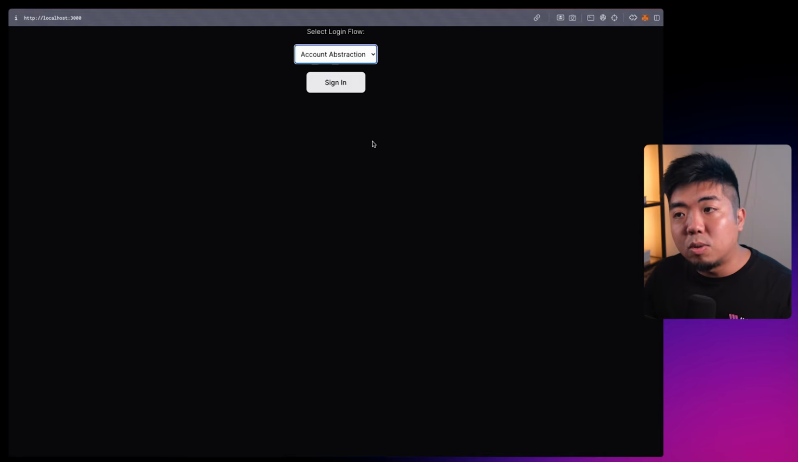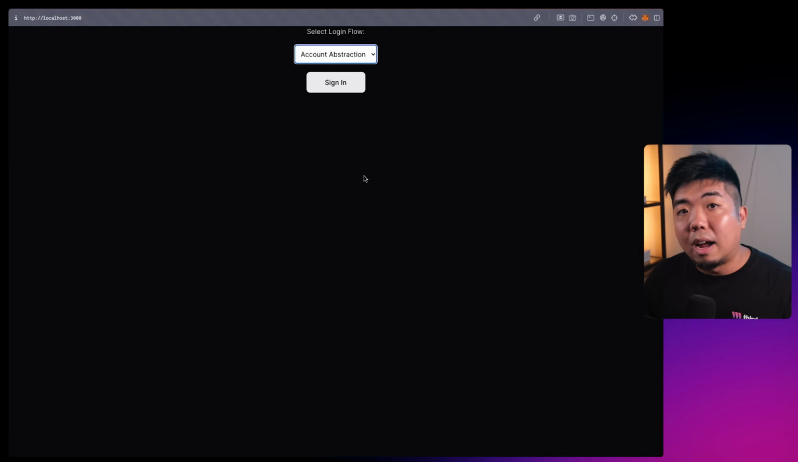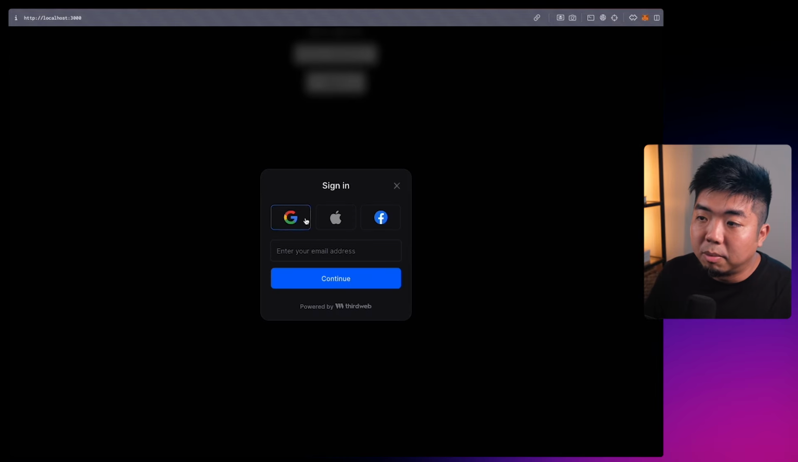Now, we're not going to get too in depth on account abstraction here. If you do want to learn more, we do have an account abstraction course that we released. We'll link that down in the description below if you want to learn a little bit more about how account abstraction works and how you can implement it into your application. We can sign in with an email like we did with the in-app wallet flow.